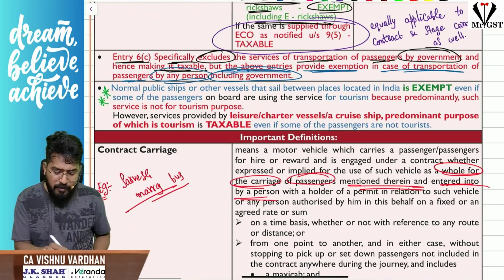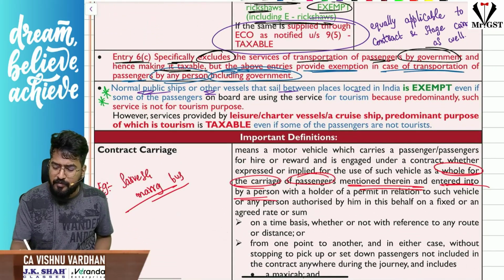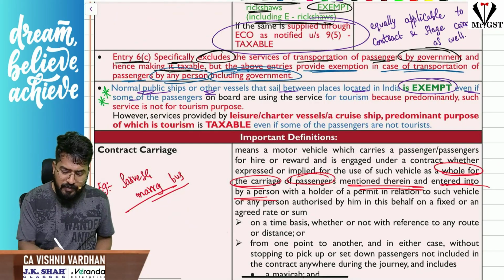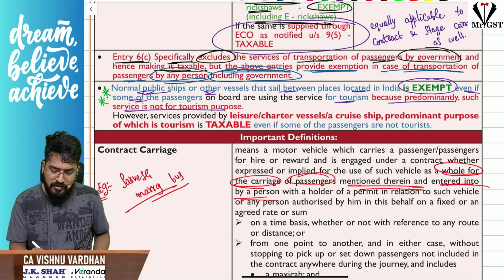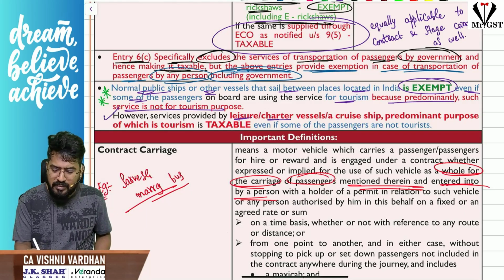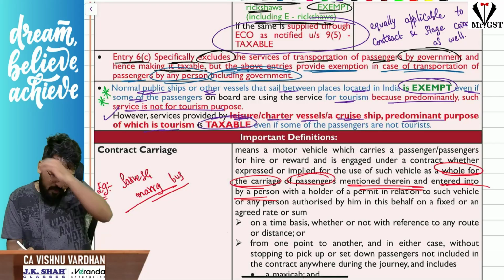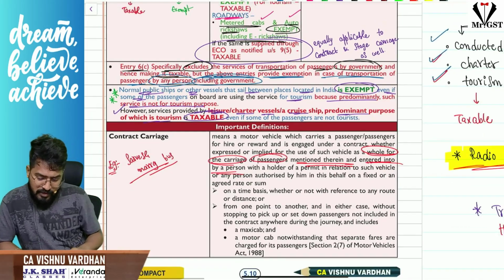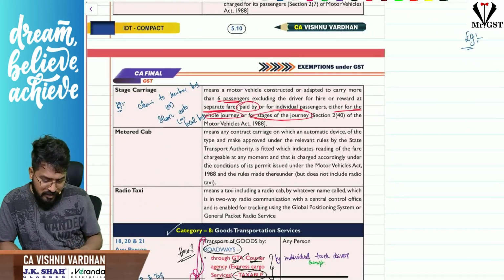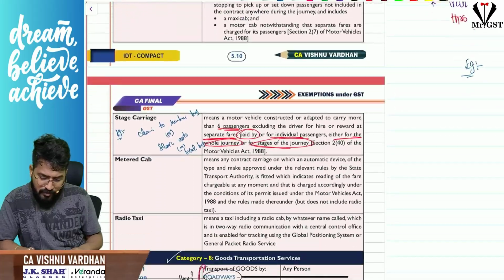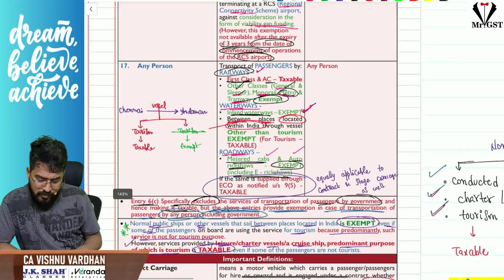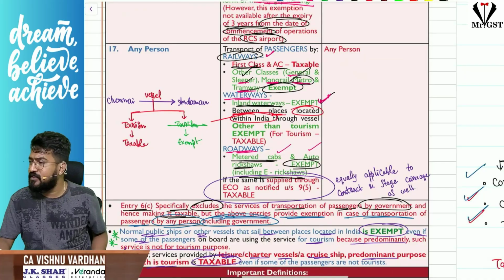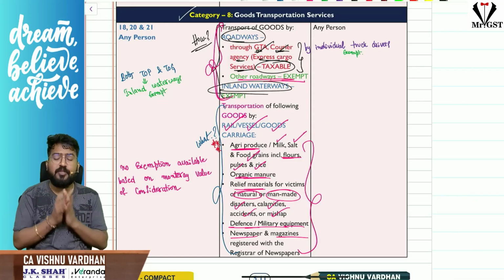So normal public ships or vessels sailing between places located in India, that is exempt, even if some passengers are going for tourism purpose, because predominantly the service is not for tourism purpose. However, services provided by leisure charter vessels or cruise ships, where predominantly the purpose is tourism, that is taxable. Okay, so that is the point. Next, contract carriage, stage carriage, metered cab, all the definitions I have given, that's all. So that is the concept of transportation of passengers. The next one is with respect to goods transportation services.